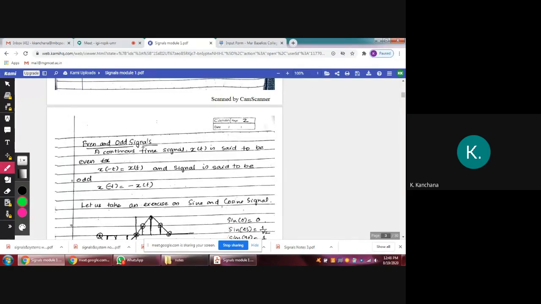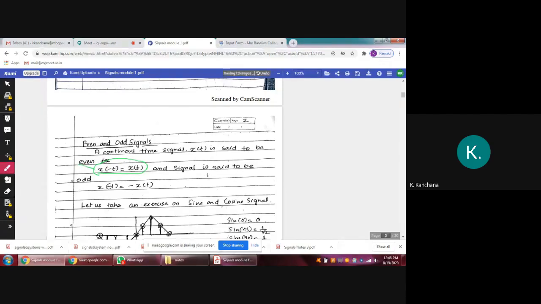A continuous time signal x of t is said to be even if x of minus t equals x of t. It is very important. If it satisfies the function x of minus t equals x of t, then the signal is said to be an even signal.